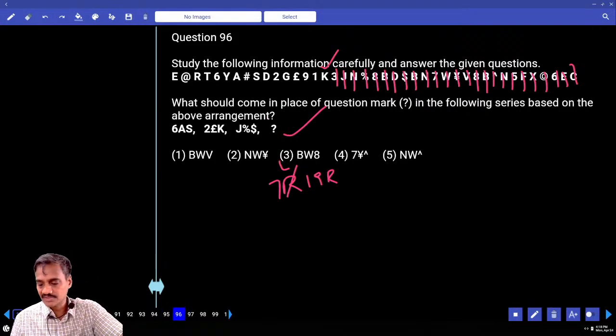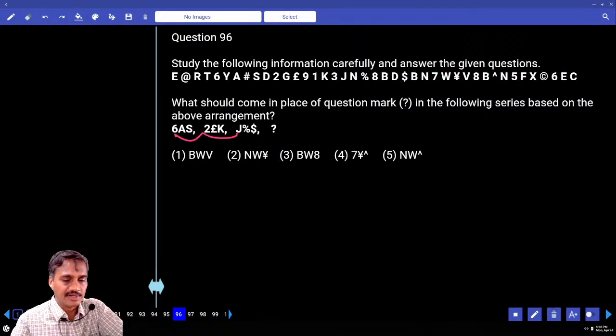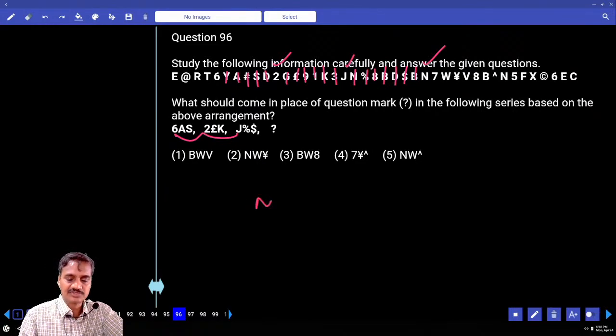Then 96, it is based on series. Take out the first element 6, 2, J. 6 and 2, 1, 2, 3, 4, 5, 6, plus 6. 2 and J, 1, 2, 3, 4, 5, 6, 7, plus 7. Plus 6, plus 7, next plus 8, 1, 2, 3, 4, 5, 6, 7, 8. What is the element we have? N. N is the first element.